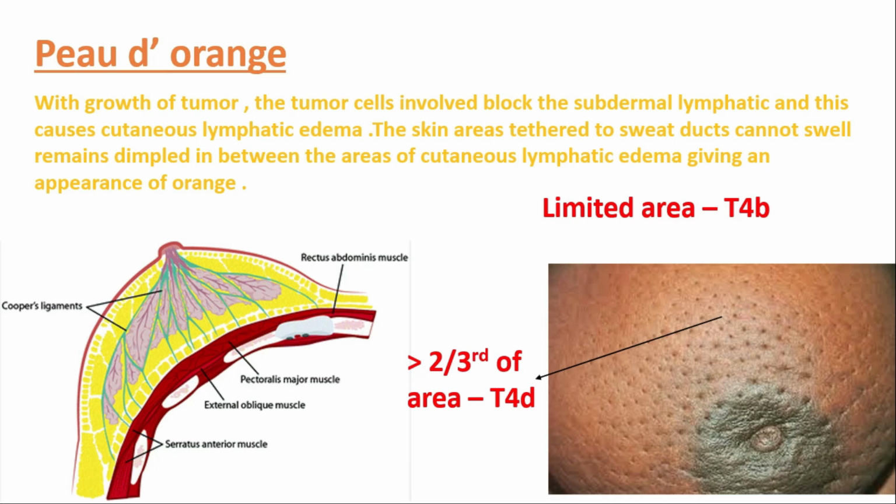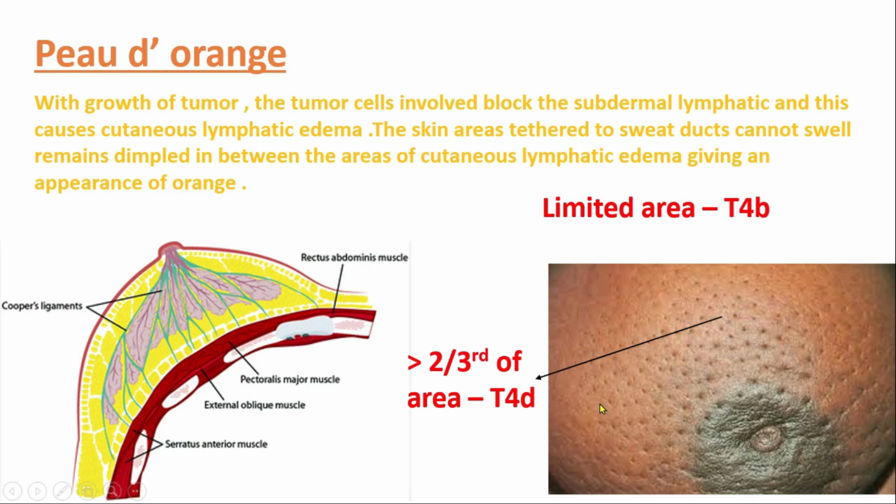It means there is the ligament of Cooper. In some regions, the ligaments of Cooper are attached to the skin, and in between them there is no attachment of the ligament of Cooper. So where the ligament is attached to the skin, it may be dimpled. Look here, it is dimpled or tethered at the skin, but the surrounding regions are edematous, lymphatic edema is present. So it looks like an orange.